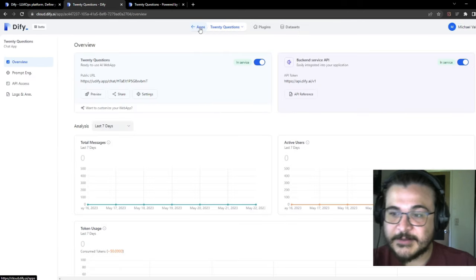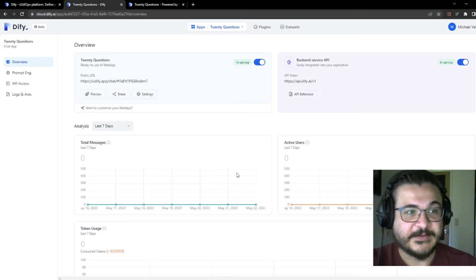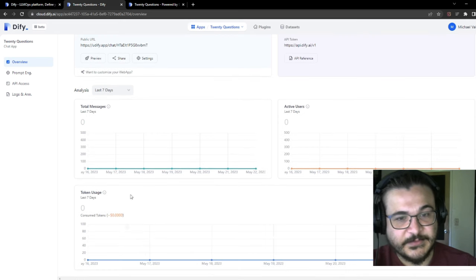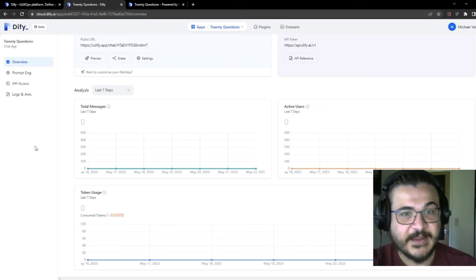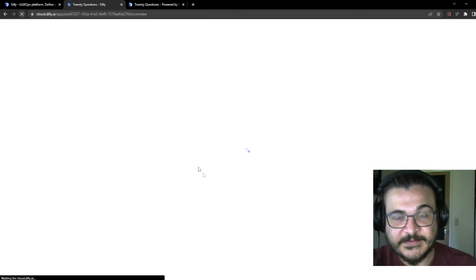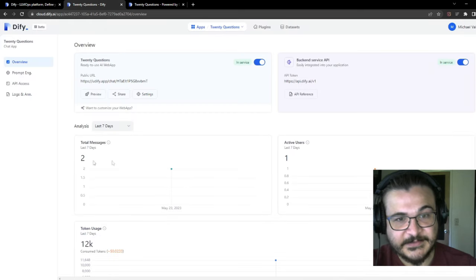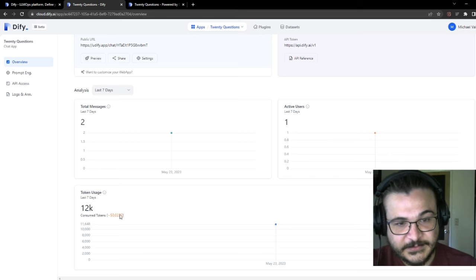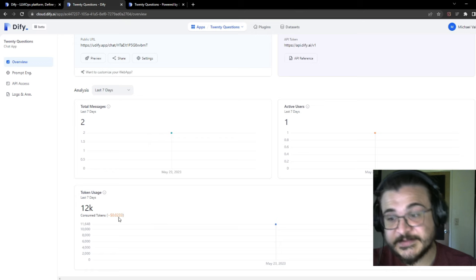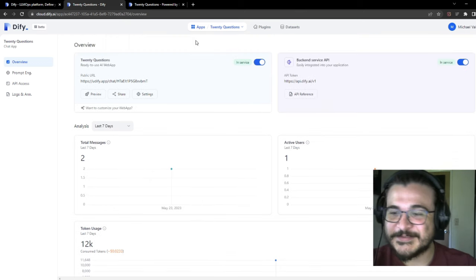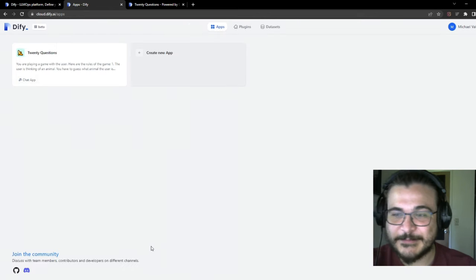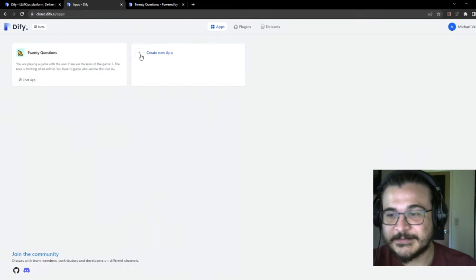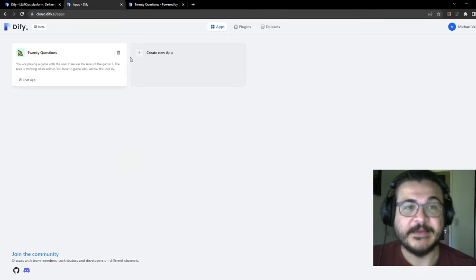Okay, so now that you've seen how the chat app works and how to mess with it, by the way, depending on who uses your apps once it goes public, this is how you can track the amount of messages people are using, how many tokens you're using, active users. I believe since we just messed around with this, it should show us, yeah, so we sent a few messages, we've had one user, which was me, and I've used 12,000 tokens, but as you can see, that only translates to 2 cents, so that's a pretty good deal if you ask me, for one of the most exciting things in tech, being able to just play around with it like a toy. That's a price that I'm personally willing to pay.